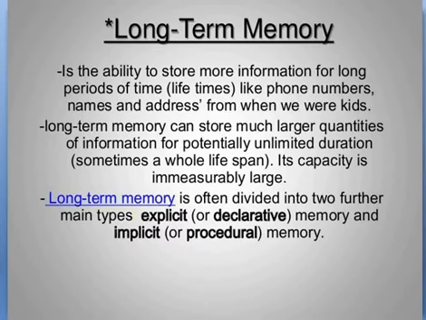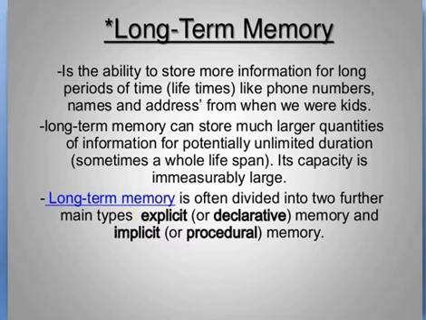So let's start with long-term memory. It has the ability to store information for a long period of time, like phone numbers, names, addresses from when we were kids. Long-term memory can store much larger quantities of information for a potentially unlimited duration, sometimes our whole lifespan. Its capacity is immeasurably large. So long-term memory is often divided into two parts. First is explicit, second one is implicit, declarative and procedural. Sometimes procedural memory is also called non-declarative memory.